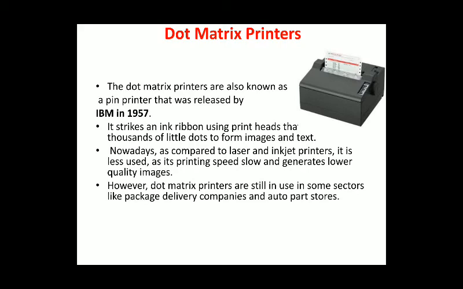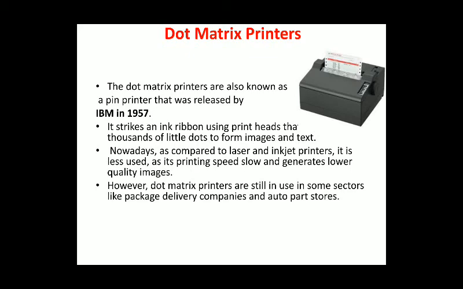Then next is your dot matrix printer. As you know, in government offices or medical stores you can see this printer, or when you are using a POS machine, at that time this dot matrix printer is used. In hotel check-in or checkout, or hotel bill payment, you can use this dot matrix printer. Dot matrix printers are also known as pin printers, and were released by IBM in 1957. The company IBM developed the dot matrix printer in 1957.